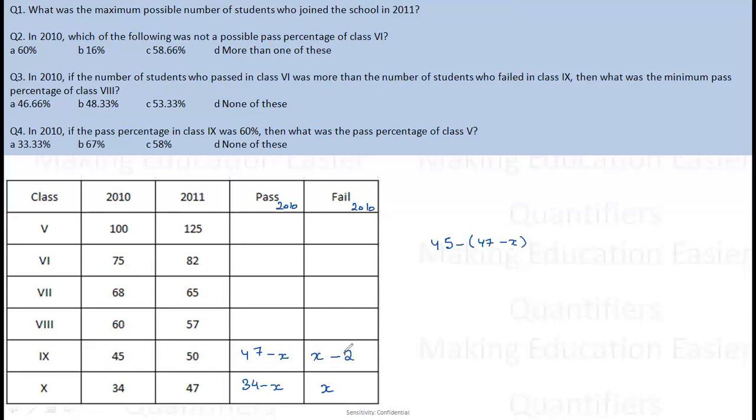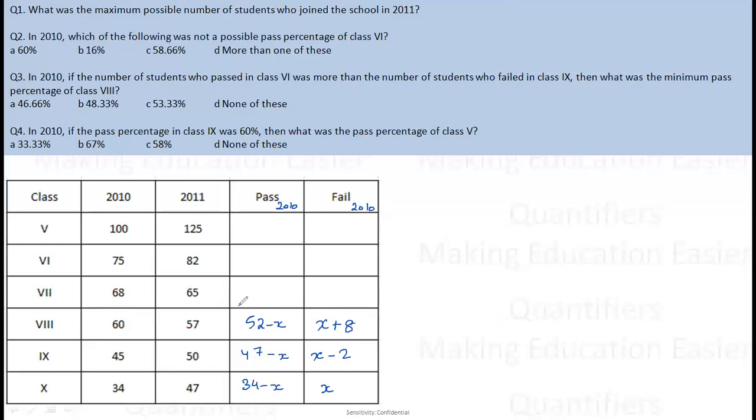Now X minus 2 students are here who have failed, which means this 50 consists of two parts. One, these X minus 2 students who failed plus those students who passed from class 8th. So basically the students who passed from class 8th are nothing but 50 minus (X minus 2), right? So this is 52 minus X. Now these are the number of students who passed. So if these are the number of students who passed in this class, the number of students who failed are 60 minus (52 minus X). So that gives me X plus 8.